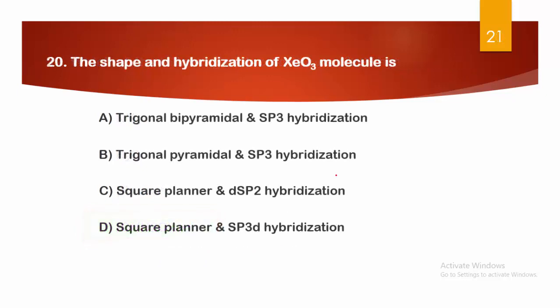Next, this is the last question of today's discussion. The shape and hybridization of the HCO3 molecule is. Options: A, trigonal bipyramidal with sp3 hybridization; B, trigonal pyramidal with sp3 hybridization; C, square planar with dsp2 hybridization; and D, square planar with sp3d hybridization. First the shape is given and second the hybridization is given.